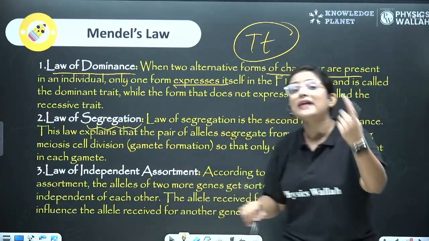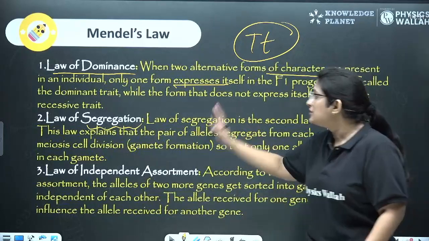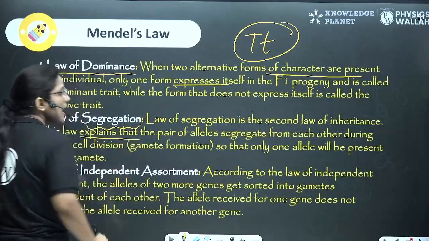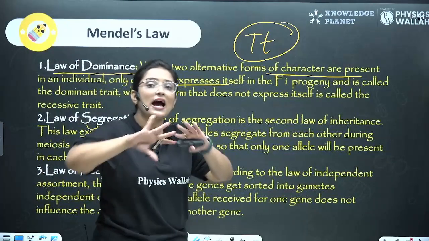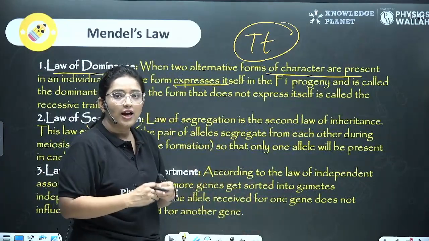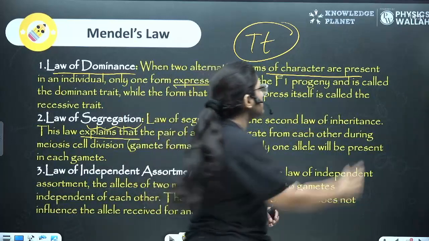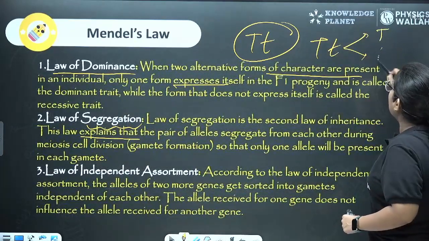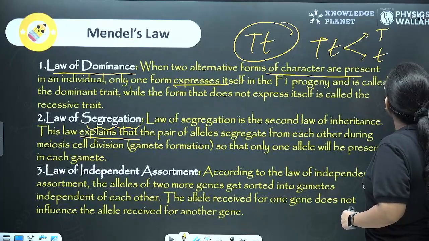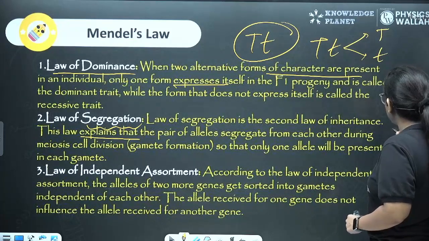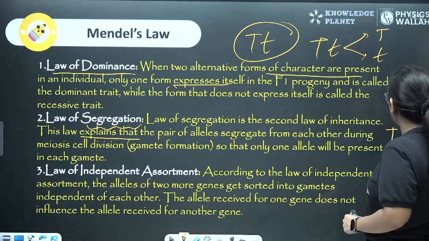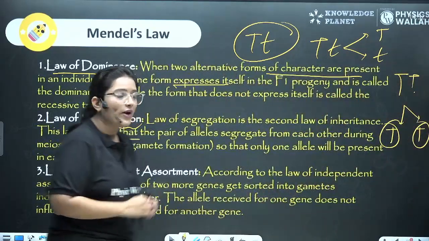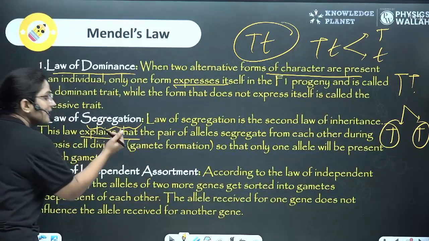Remember, we form the gametes. So this law explains that a pair of alleles have to separate from each other. The pair of alleles, for example, capital T, small t, has to separate from each other to form capital T and small t. Capital T will form two gametes, right? Capital T and capital T. Okay? So these alleles have to separate from each other. Alright? This was the law of segregation.